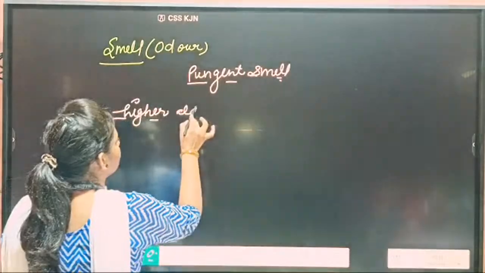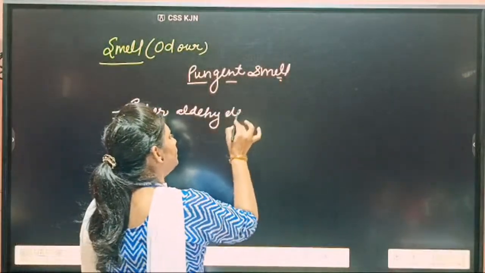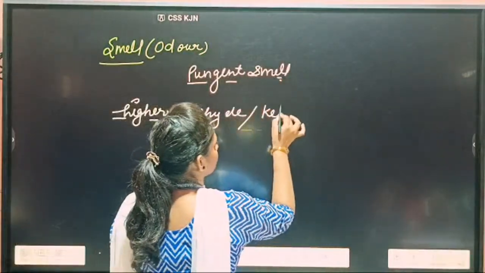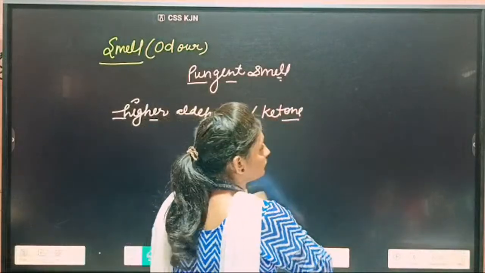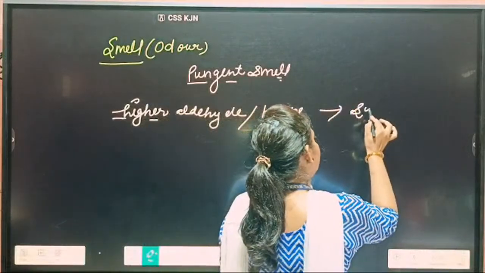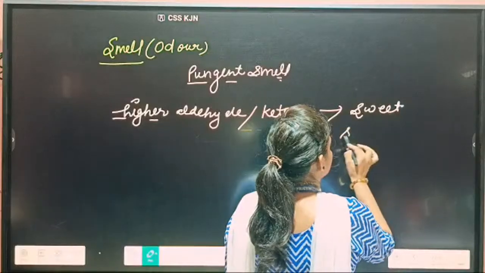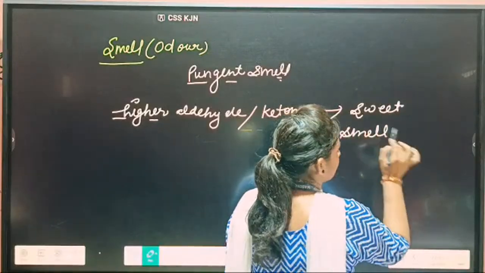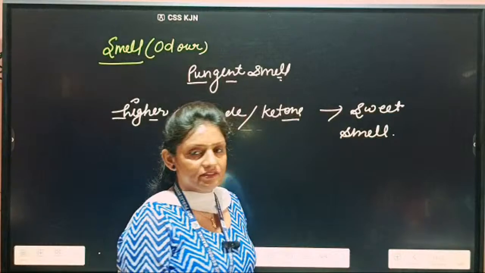And higher aldehydes and ketones have a sweet smell, like fragrance.